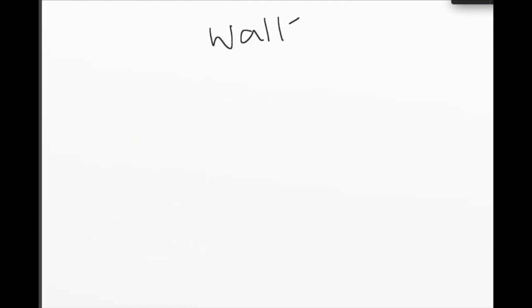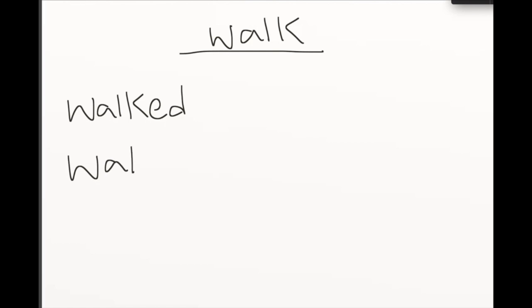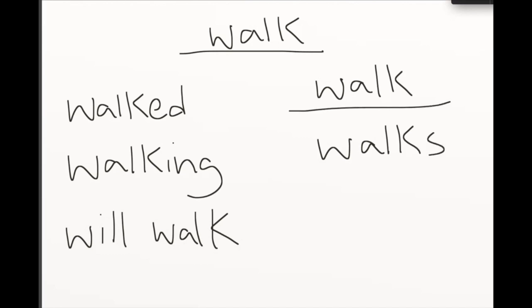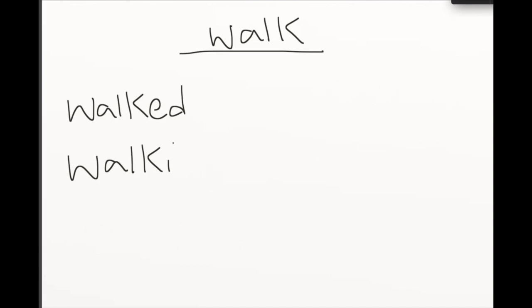Okay, so the next verb we're going to use is walk. Also very basic, very common word you'd learn when learning English. So we have walked as the past tense. For the present tense, we have walking. And for the future tense, we have will walk. Now we're going to put that third person present tense, which would be walk and walks. So there's no ed, no ing, and no will, may or might. It's just walk and walks. Okay, so that'd be like he walks every day, or we walk a lot.